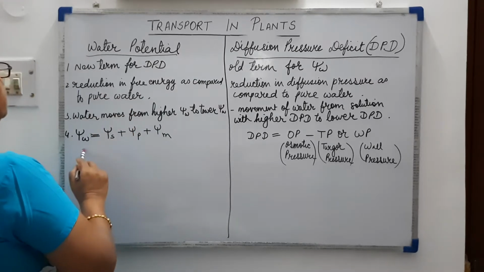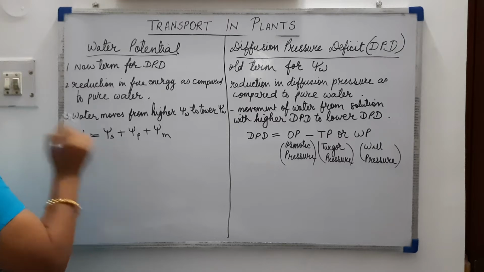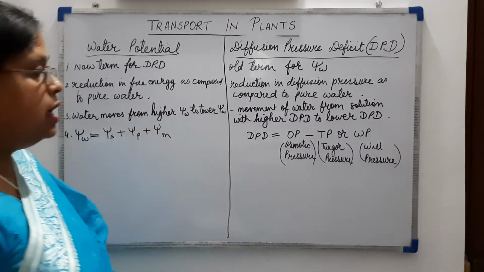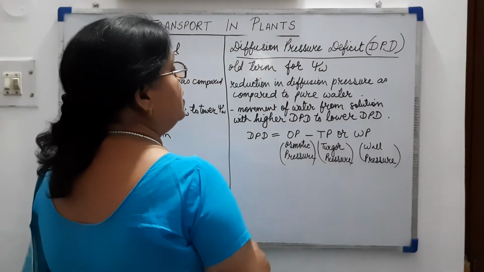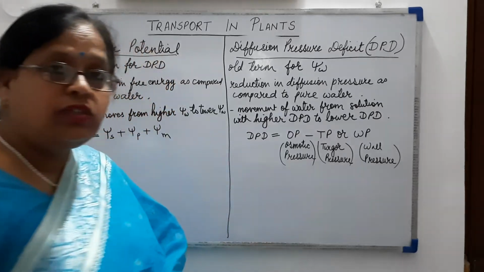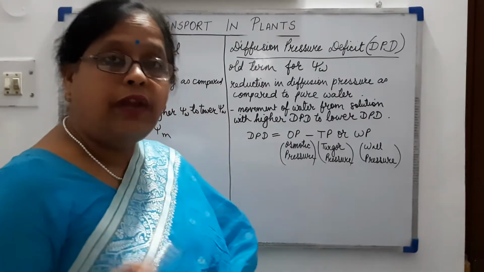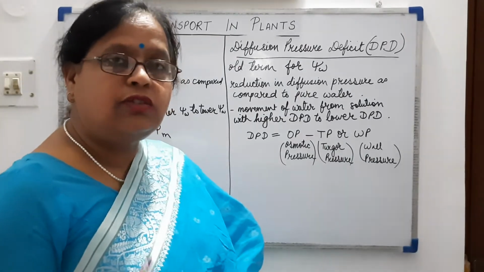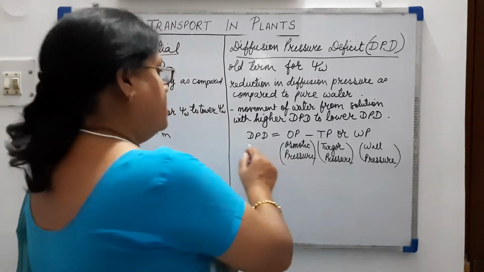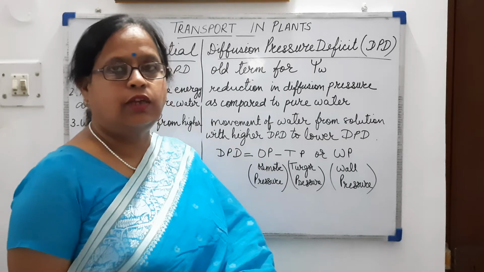Then water potential is measured by adding solute potential, pressure potential and matric potential, and DPD is measured by osmotic pressure minus turgor pressure or wall pressure. In a flaccid cell, turgor pressure is not there, wall pressure is not there, then the DPD will be equal to osmotic pressure.